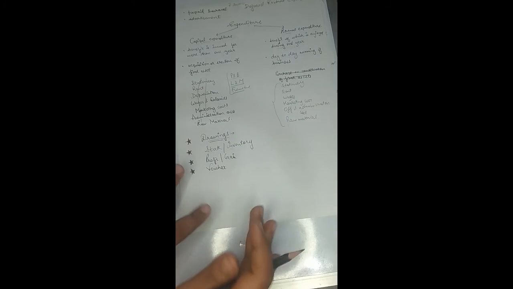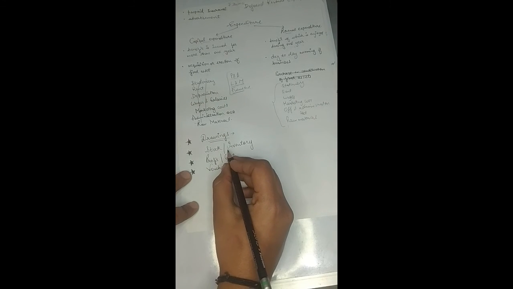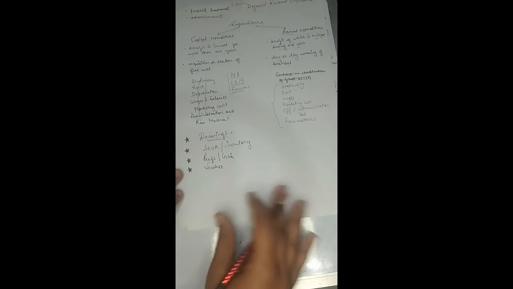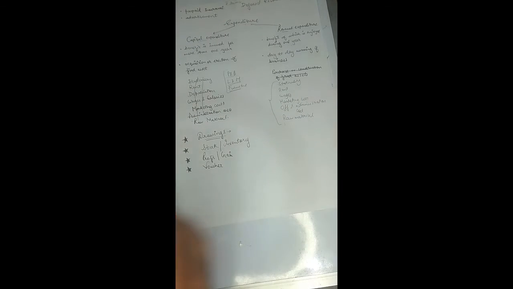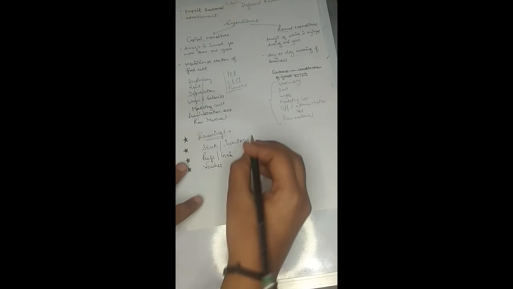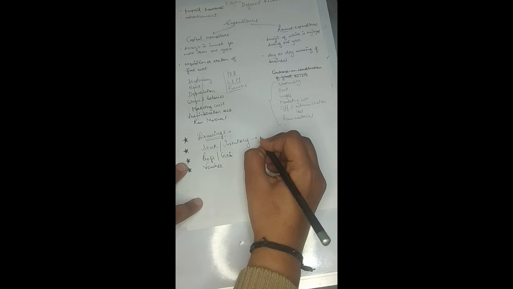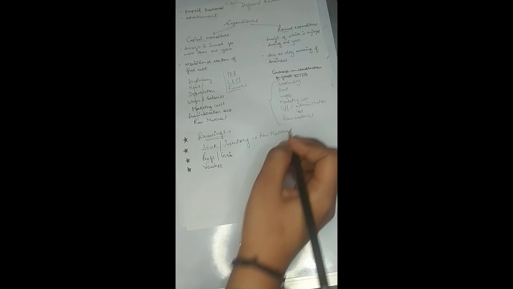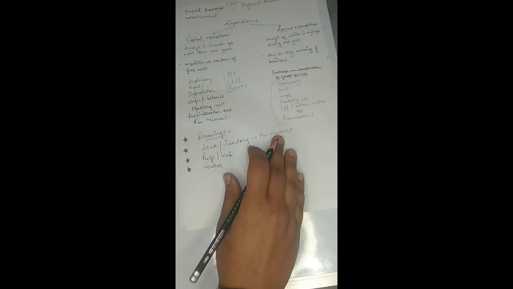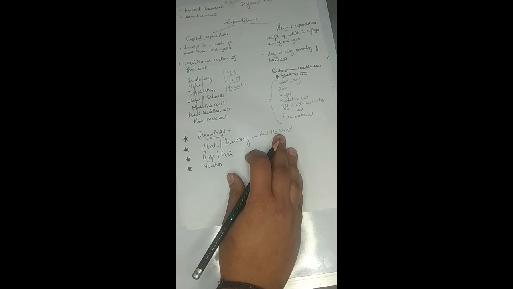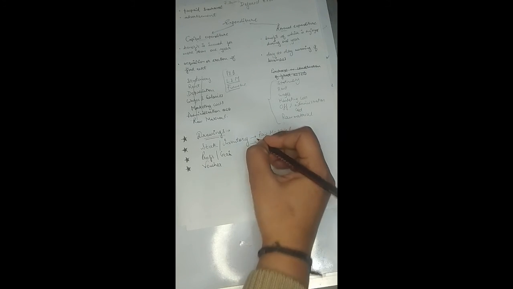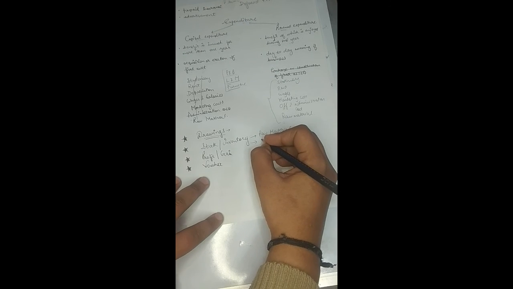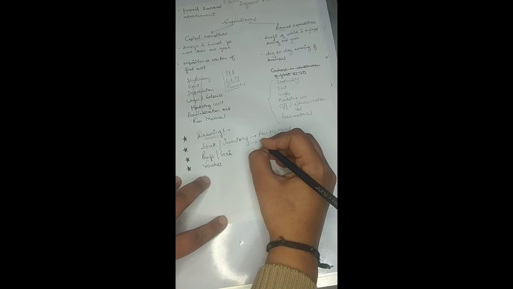The other term that you will be coming across is stock or inventory. Stock is the goods which are lying with the organization, stock for the production. So stock can be in the form of raw material, the raw material which is lying with the organization. There will be stock in the beginning of the year, a stock of raw material, that will be used by the firm. Then that stock will be used for making the finished product.